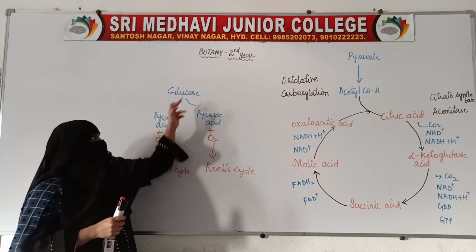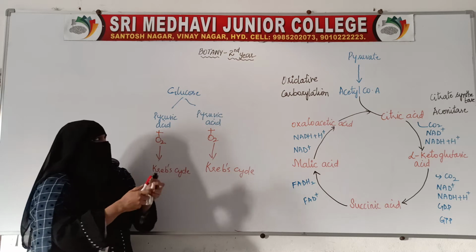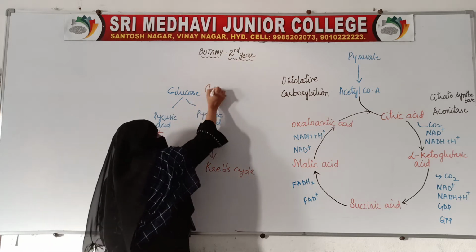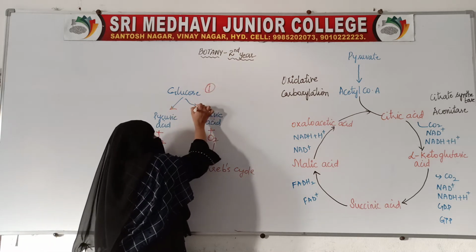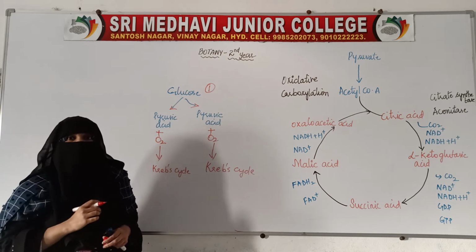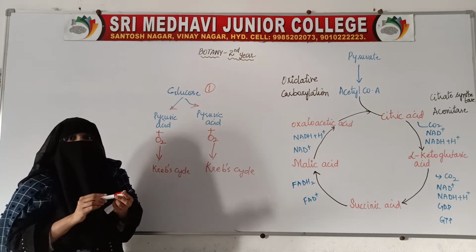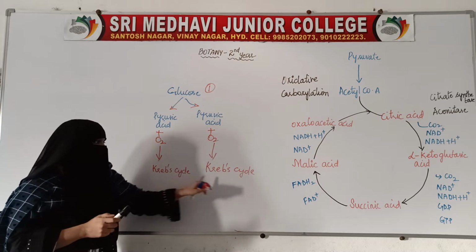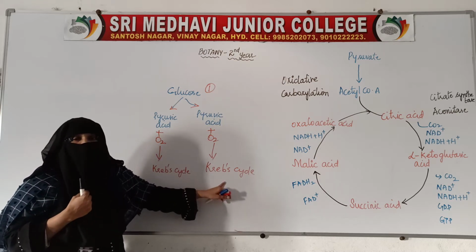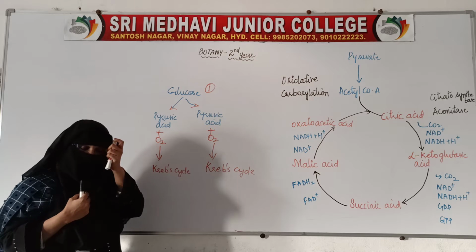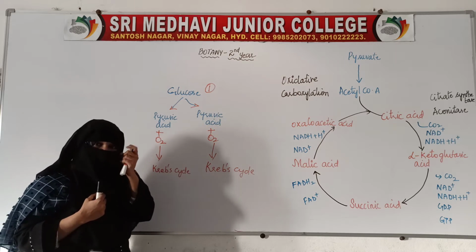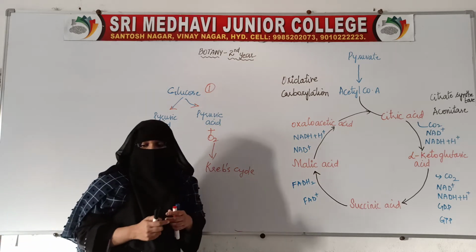If one molecule of glucose breaks down into 2 molecules of pyruvic acid, and both get oxygen, then we get 2 Krebs cycles.